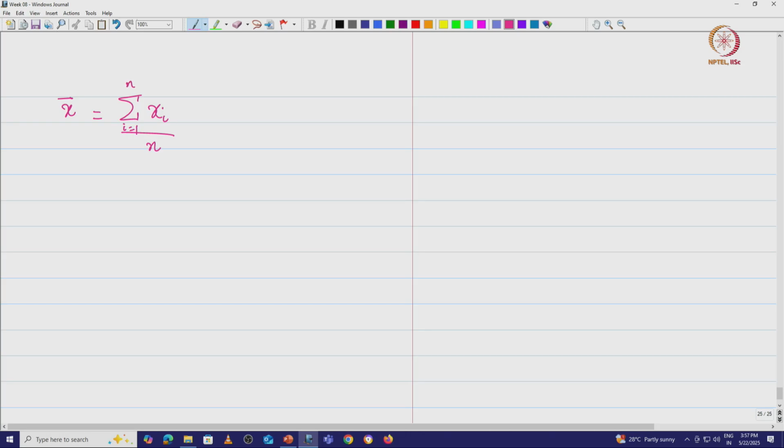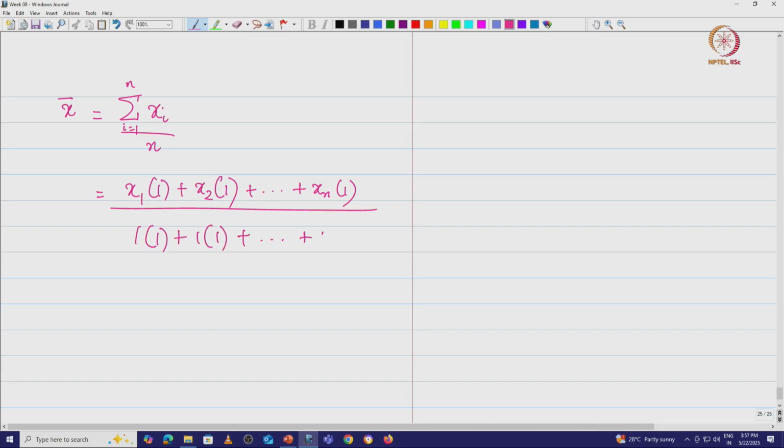Now, what is interesting is that this is going to be x1 into 1 plus x2 into 1 plus etcetera plus xn into 1, divided by 1 into 1 plus 1 into 1 plus etcetera plus 1 into 1. This is what we have.